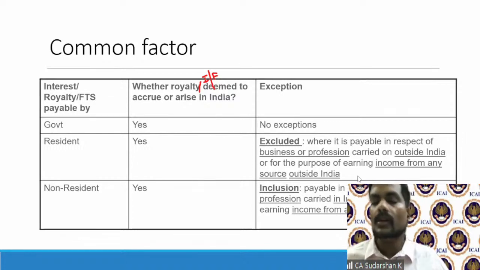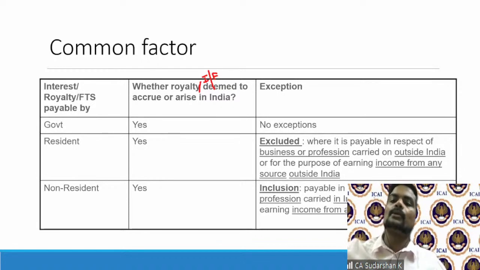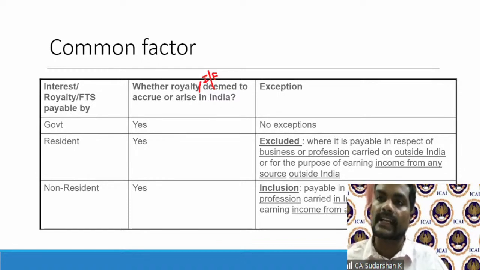So the Act says, if the resident is making payment to a non-resident on royalty, FTS, interest, but if these payments are for a business that is being carried on outside India by the resident or for the purpose of earning income from any source outside India, then it will not be deemed to accrue in India. In all other situations, that is, if it is the converse, if it is carried on in India or for the purpose of earning any income from a source in India, then it will be taxable.